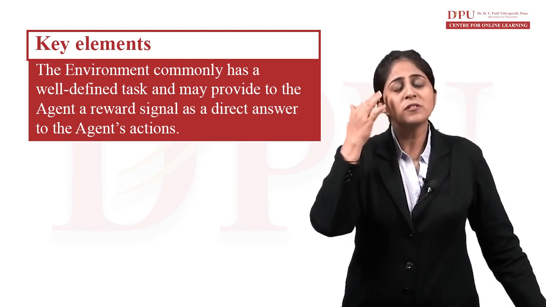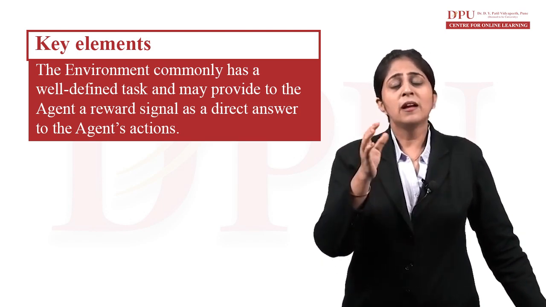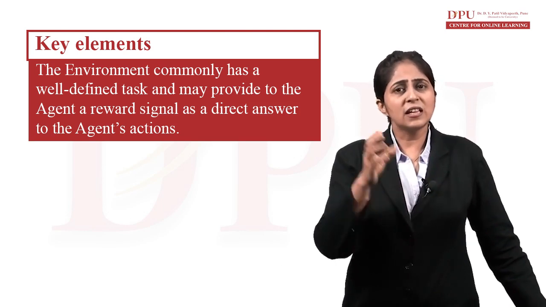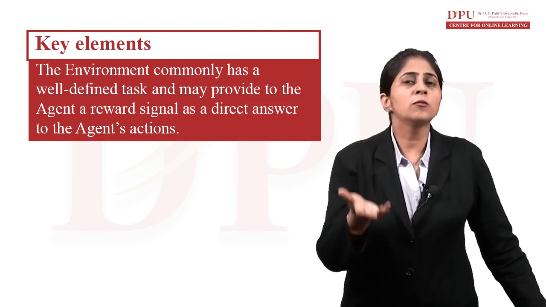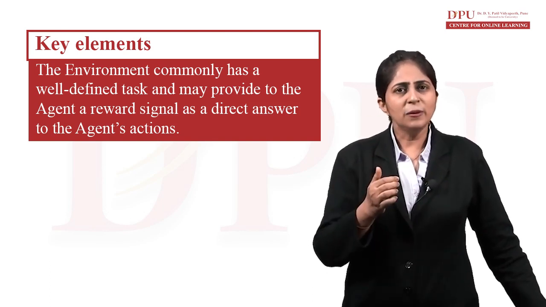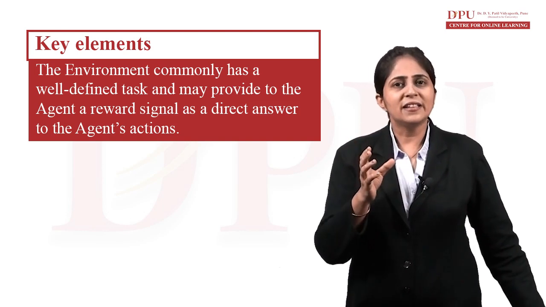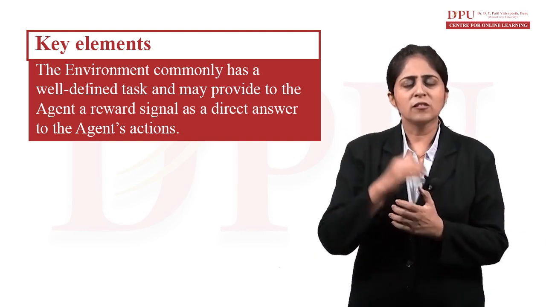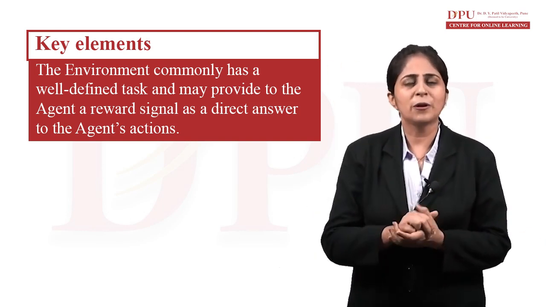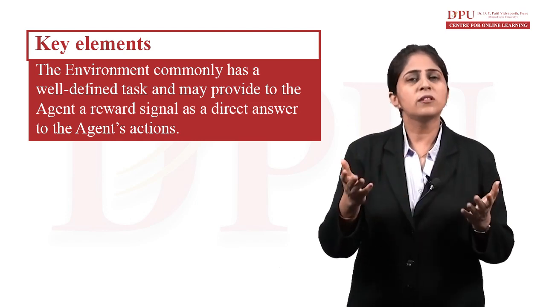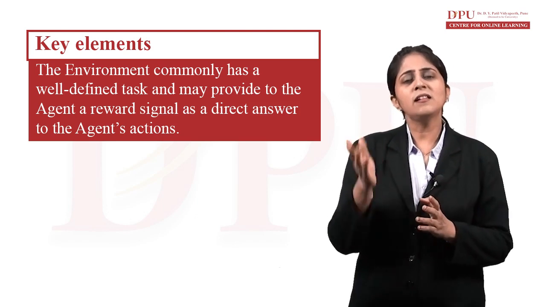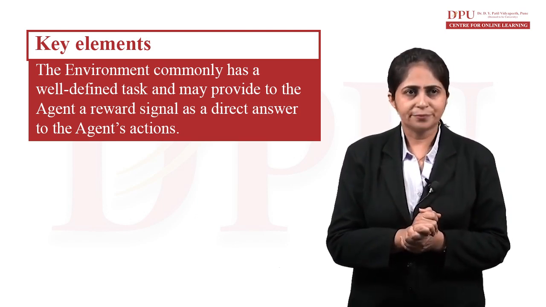Suppose you're playing a game, and your agent has taken some form of star. That means he will be rewarded with certain points. Here the agent is performing a certain action, suppose the action is catching a particular star. After catching the star, he is awarded certain points. So that is a reward for our agent.